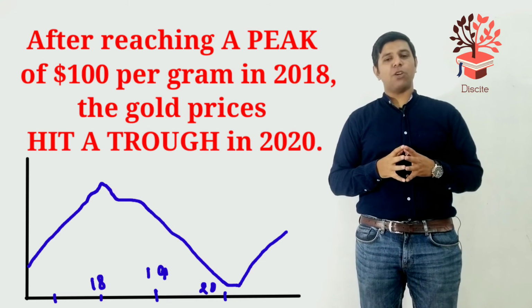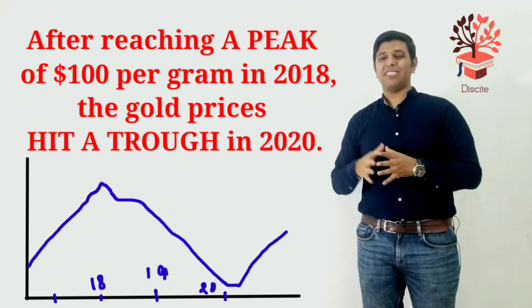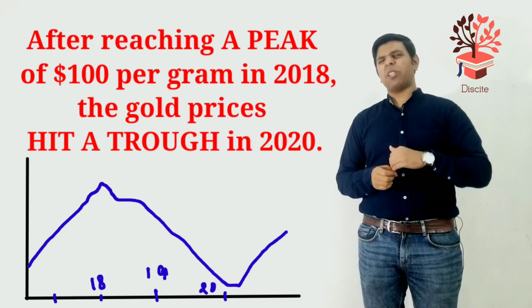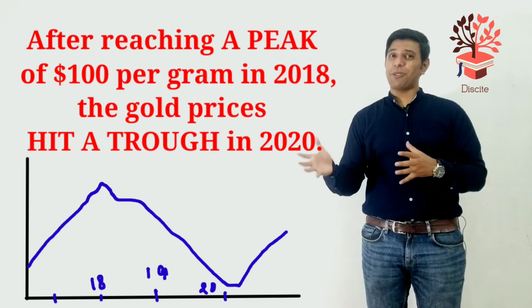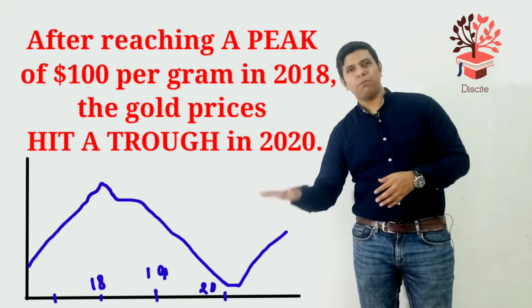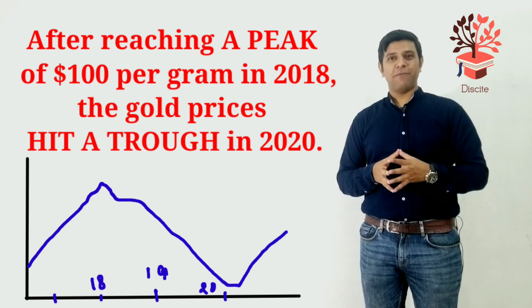After reaching a peak of $100 per gram in 2018, the gold prices hit a trough in 2020. It means they were at the highest point of $100 per gram in 2018. But now they've hit the rock bottom. They're at the very low. They're at the lowest point in 2020.